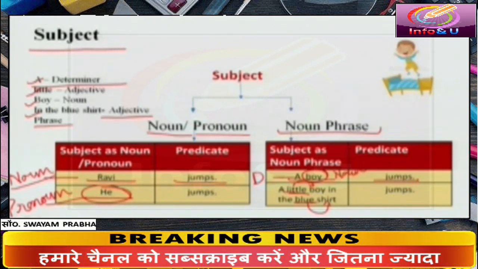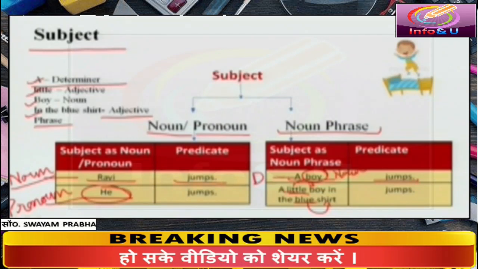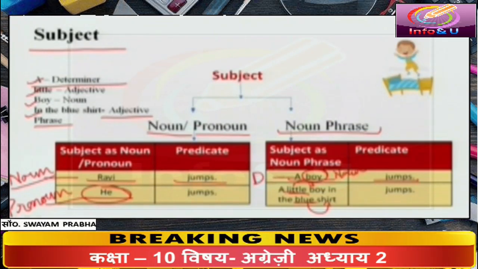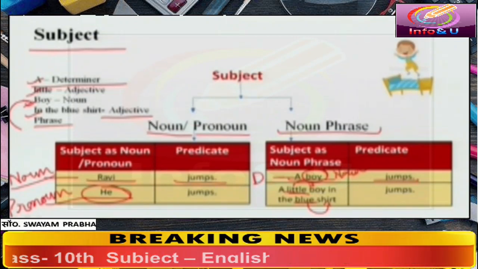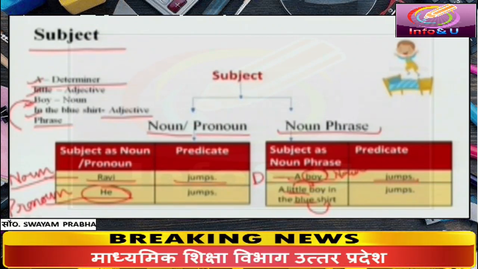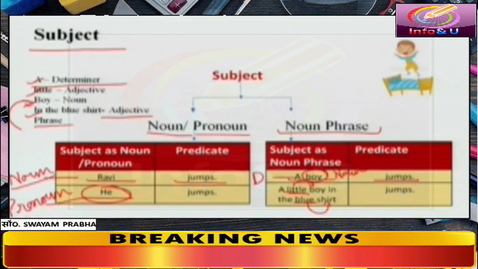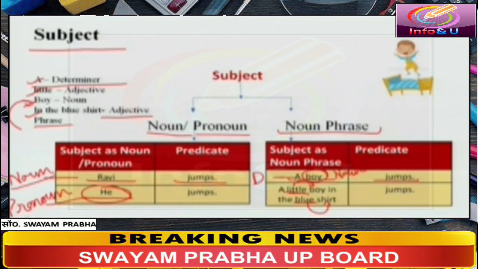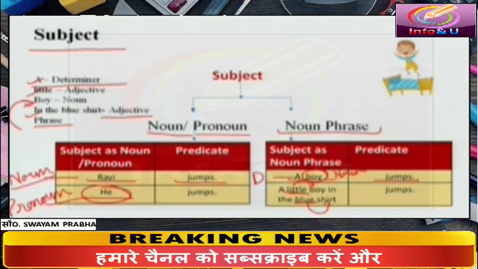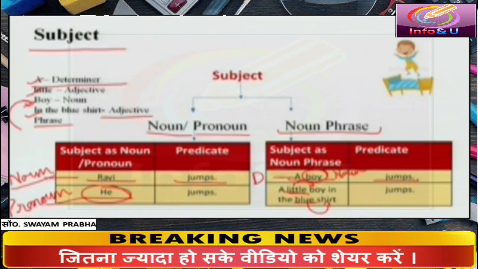Here, this adjective phrase is describing the quality of a noun, which is boy. In this way, we can say a subject may be of two types. Noun and pronoun may be the subject, or sometimes noun phrase may also be the subject.